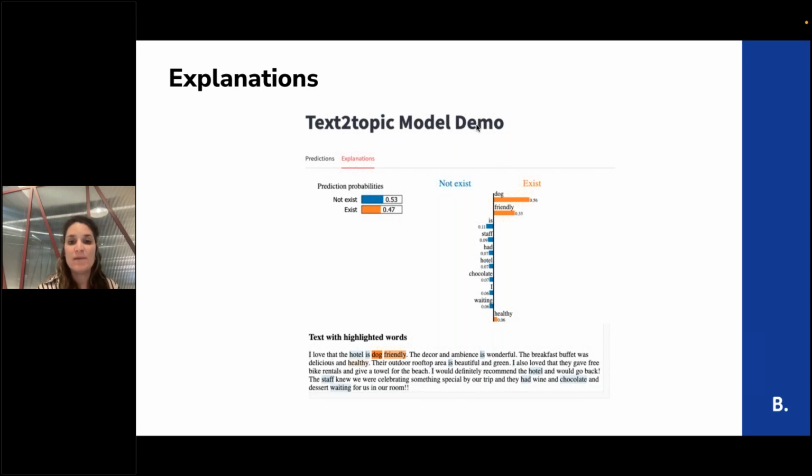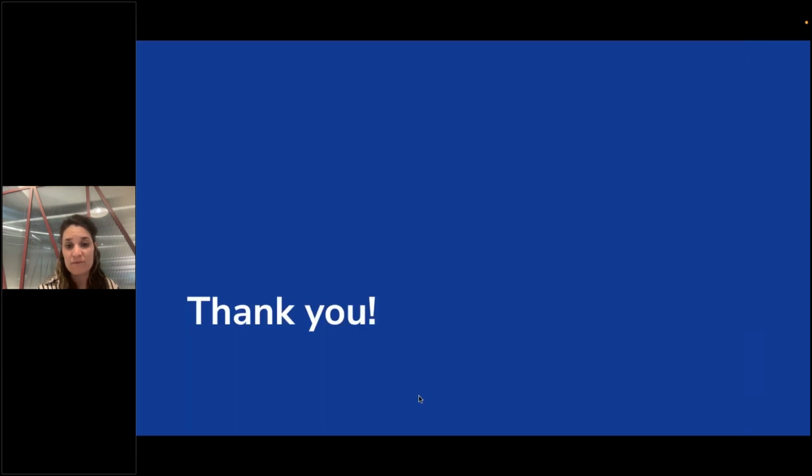So with Lime explanation in the demo tool, we can show which words lead for this prediction for this topic to exist in the text. Also with attentions and everything like that. That's it. I will be happy to take some questions if you have, and hope you enjoyed it.